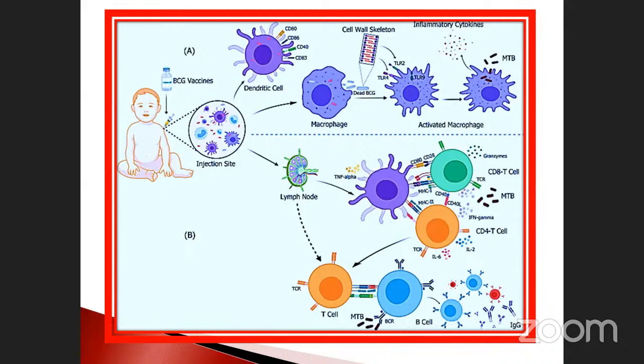The dendritic cells are also activated. See that, these are called dendritic cells, and they react with the macrophages. As a result, the cell wall skeleton will be like this. The structure will be like this. It will be converted into this form.